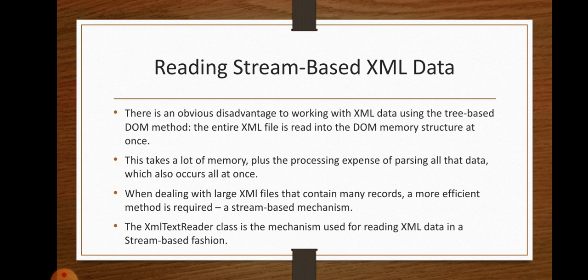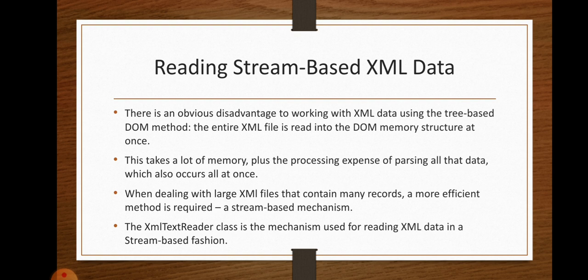Here the entire XML file is read into the DOM memory at once. Only once it will read the entire XML data and store it in memory. It will take a lot of memory, and the parsing time also exceeds, which also occurs only once.